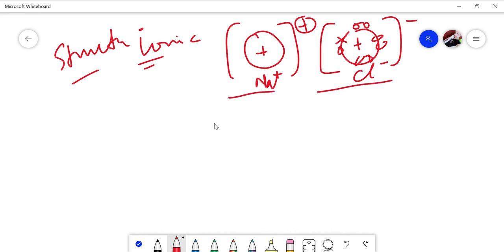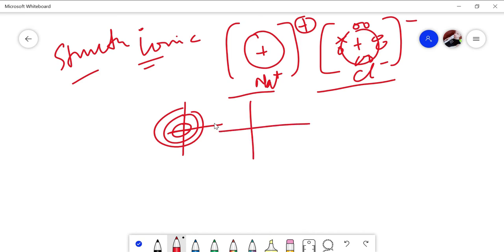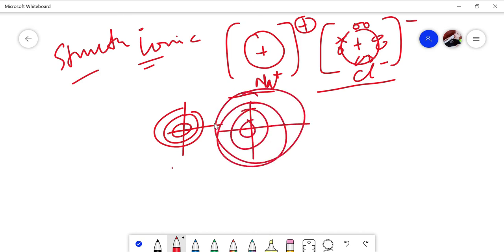Both the ions are separated from each other. And the electron density map is telling us the story of sodium chloride: this is sodium and this is chloride. This is the electron density map. Clear?